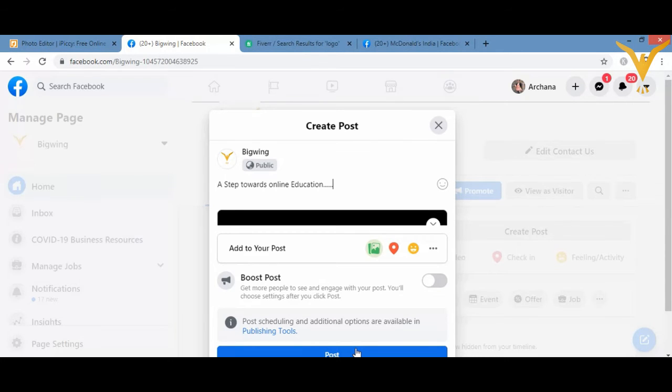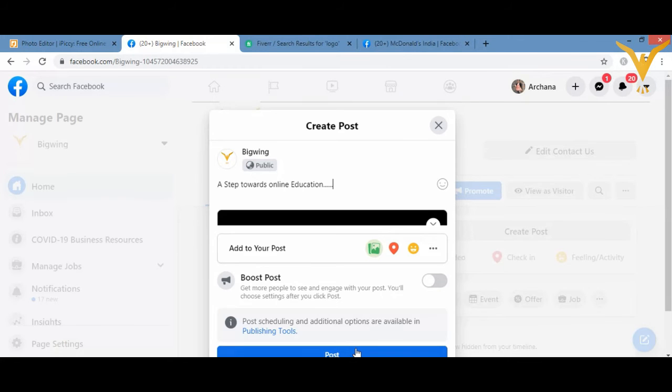Whatever you are adding as a photo or a video, you should describe it in your description. For example, I am adding the logo, so I am stepping a step ahead on the online education path. So I've written a step towards online education. It all depends on how you want to create your first post.